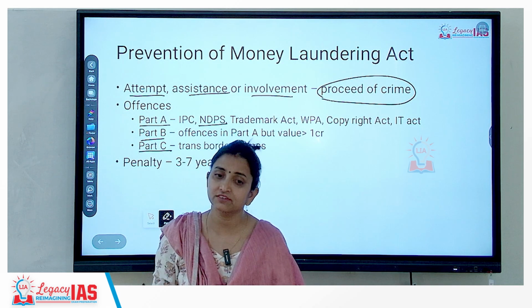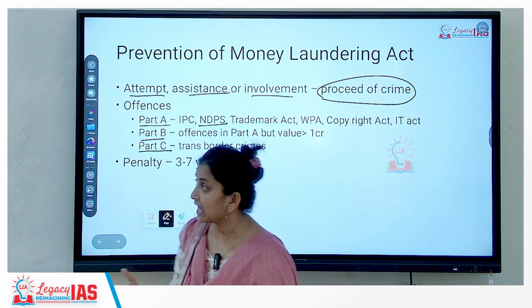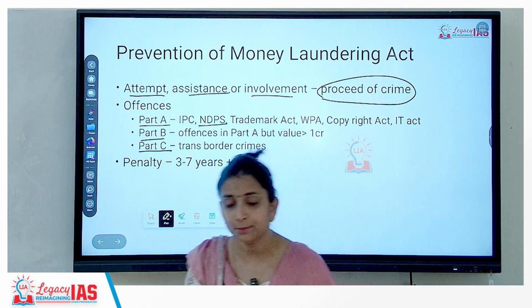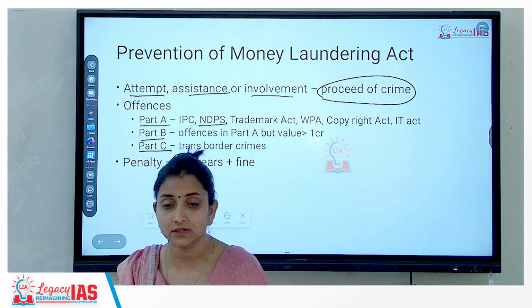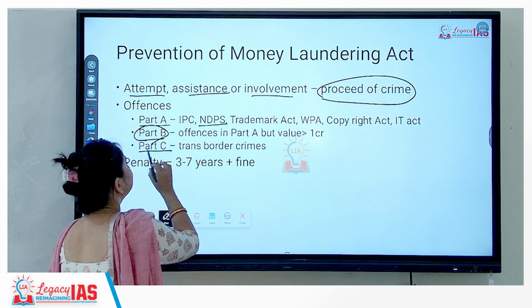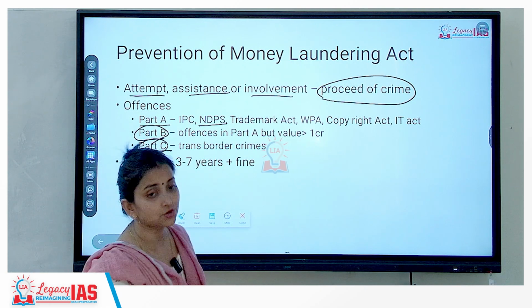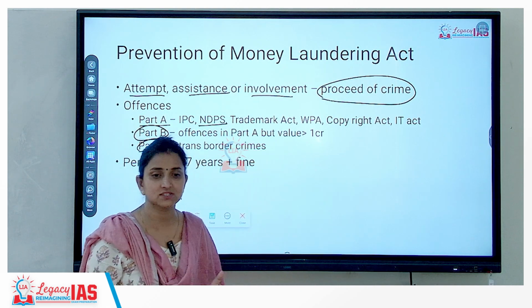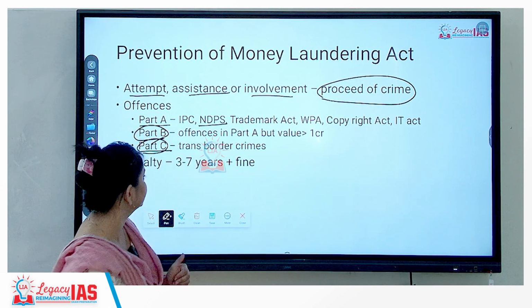If you are dealing with proceeds of such crimes, this will be considered as an offence under Part A. If the proceeds of crime are more than 1 crore, then such offences will be dealt under Part B, and for Part C it should be a trans-border crime. Okay? So, PMLA itself has categorized offences into Part A, B and C.